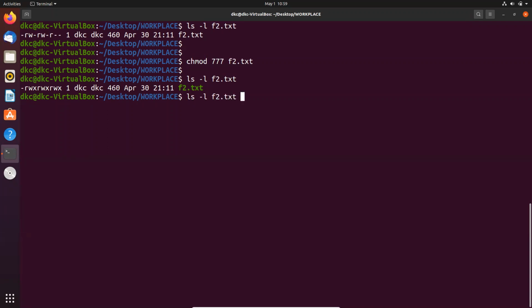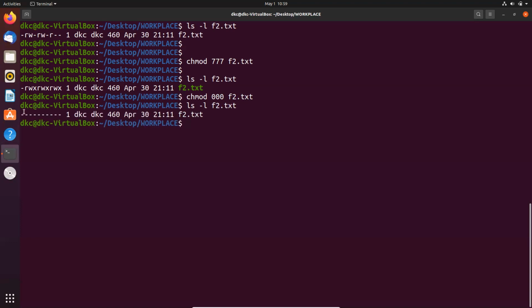Now I am giving chmod, but here I am giving 000. Before hitting enter, you tell me what I'm going to do. No permissions, for the user, for the group, for the others. Okay, so hit this one. Now check what you are observing. Nothing, means no permission for the user, no permission for the group, no permission for the others.